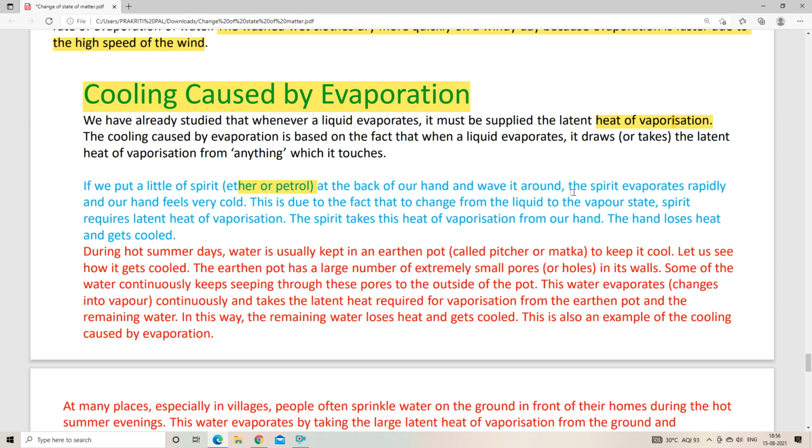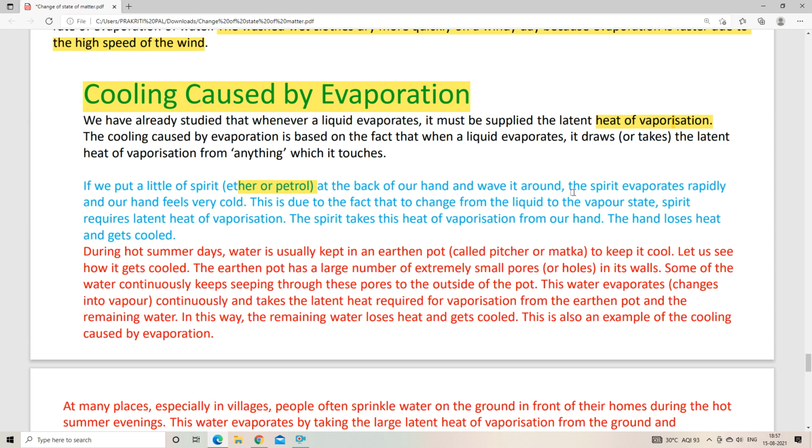And for its evaporation, what does it need? It needs latent heat of vaporization. So from where will it collect the latent heat of vaporization? Simply from our body, right? And due to this, our hand will feel cold. So this is the reason behind that.